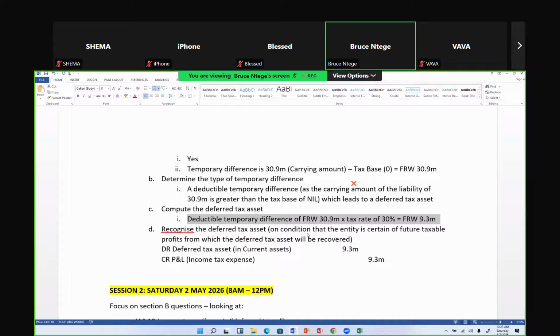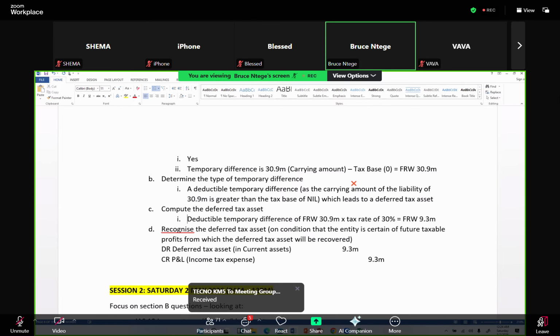I don't know where your 3 comes from, but for me, I have 9.3. So that 9.3, I'm debiting on the deferred tax asset, because that is the deferred tax asset I need to recognize, and I'm crediting it in the P&L, the income tax expense. I'm hoping the person named Techno has been answered: 30.9 as the deductible temporary difference times the tax rate of 30%.